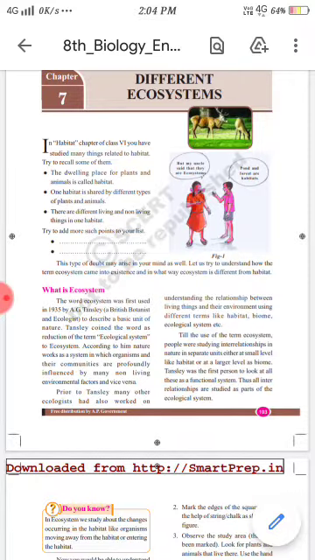I will explain about different ecosystems, that is the 7th chapter in 8th class. Before going to this topic, I have discussed with you about habitat and ecosystem. Do you know, children, habitat? The dwelling place for plants and animals is called habitat. One habitat is shared by different types of plants and animals. There are different living and non-living things in one habitat. That is about a habitat.